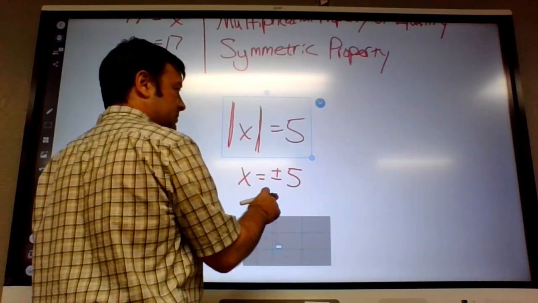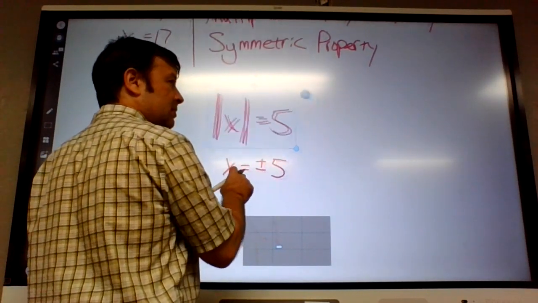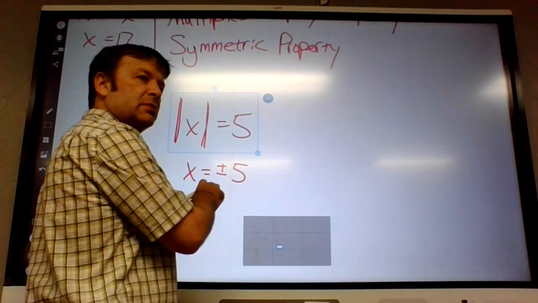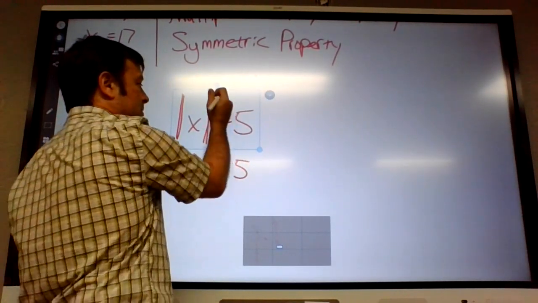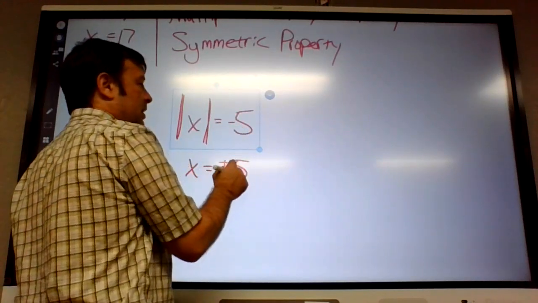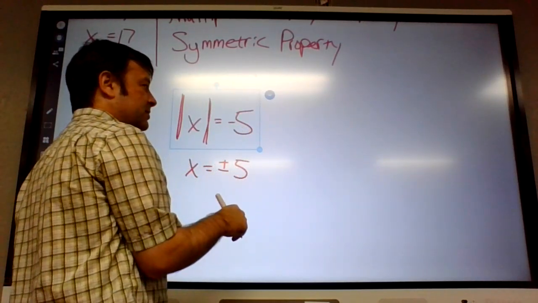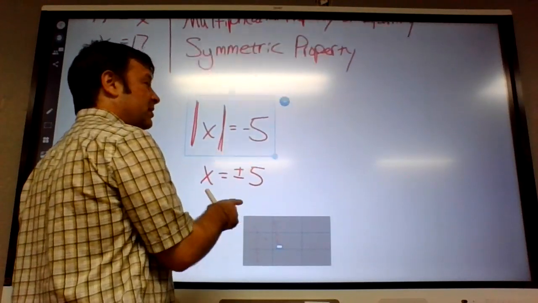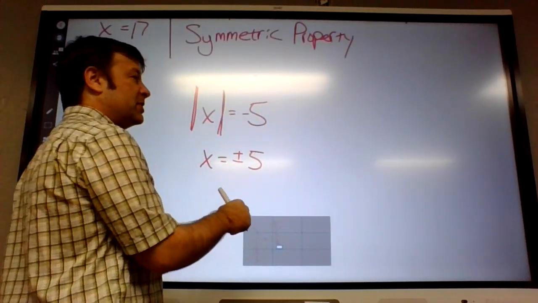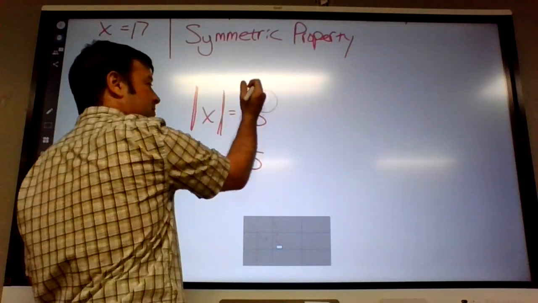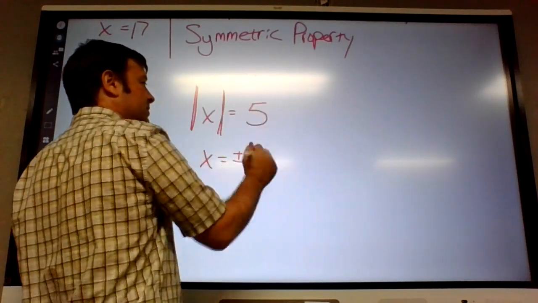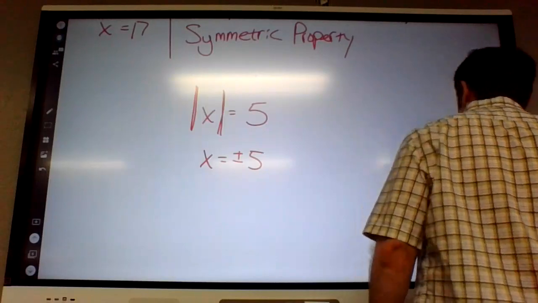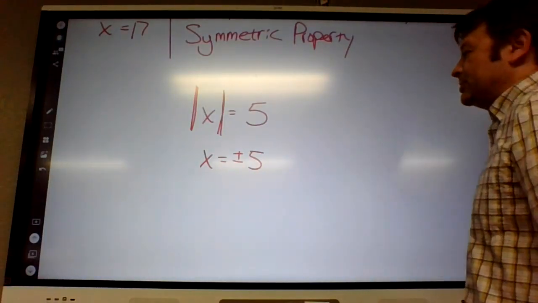Isn't that also one of the ways to get imaginary numbers, if you put negative 5 for the equals? Not exactly, it just doesn't have a solution. Imaginary numbers are like second semester algebra 2. It's not that bad, but yeah, this would just be no solution. You can't have an absolute value equal a negative. You're not too far off, actually, kind of related, but no, that would just be no solution.